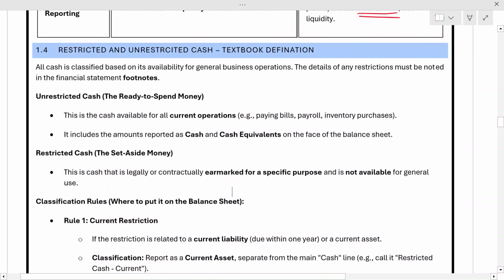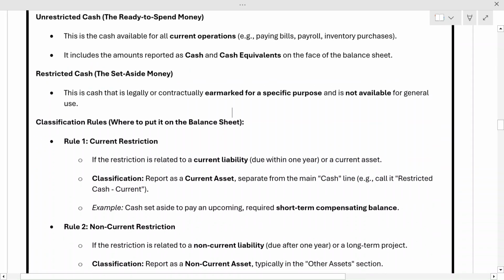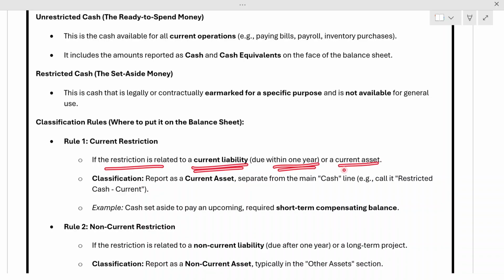Then we saw restricted cash, the cash which is set aside and legally or contractually earmarked for a specific purpose, and it is not available for general use, right? Within this restricted cash, there are two kinds of restriction. First is current restriction and there is non-current restriction. Current restrictions, which we saw above, relate to a current liability that is due within 1 year, or a current asset.